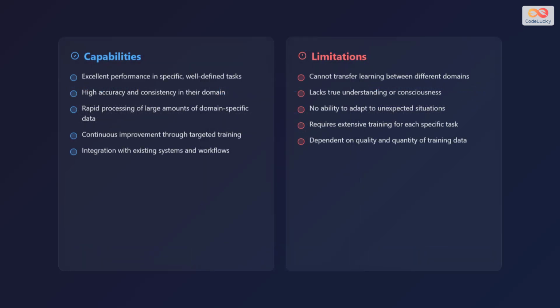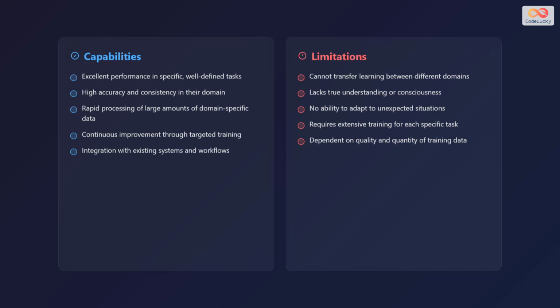Let's examine the capabilities and limitations of narrow artificial intelligence. Some capabilities include excellent performance in specific, well-defined tasks, high accuracy and consistency in their domain, rapid processing of large amounts of domain-specific data, continuous improvement through targeted training, and integration with existing systems and workflows.